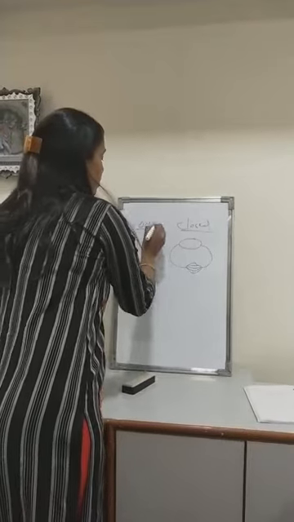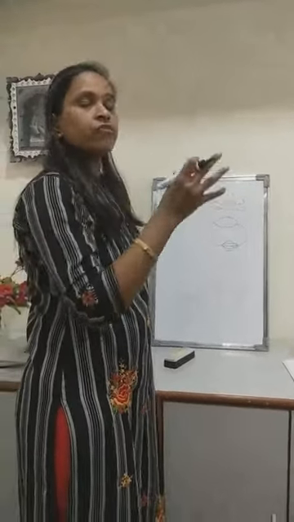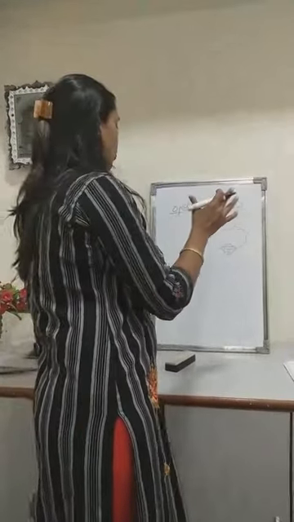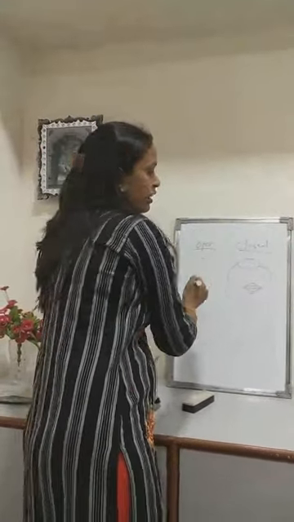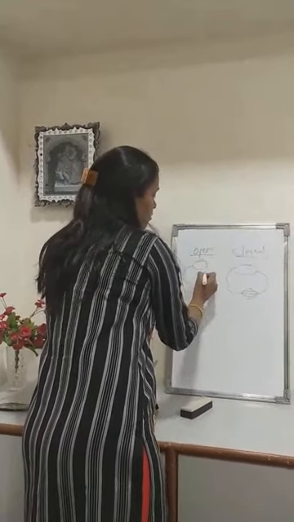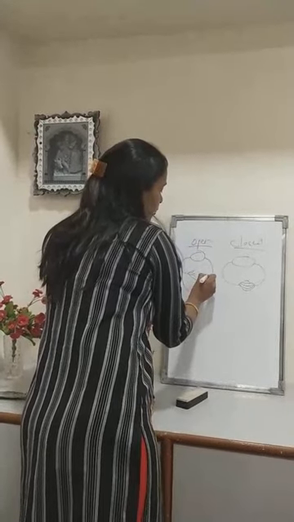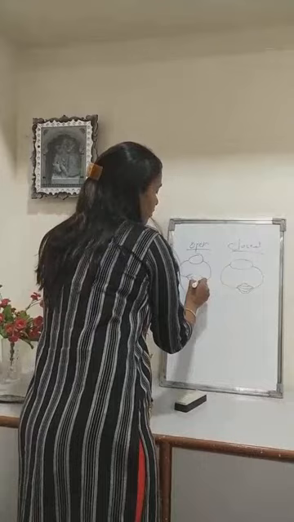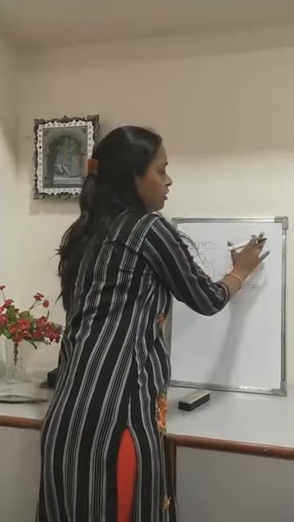Whereas the open circulatory system is commonly found in non-vertebrates, with a few exceptions like earthworm, an annelid. Otherwise all non-vertebrates have an open circulatory system. In an open circulatory system, the circulatory fluid doesn't flow in blood vessels while it freely flows into the body cavities. So we have open and closed.